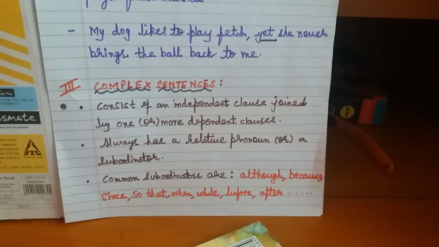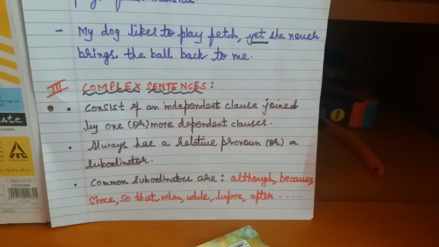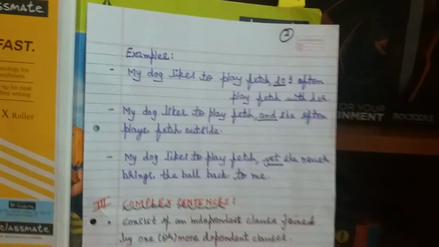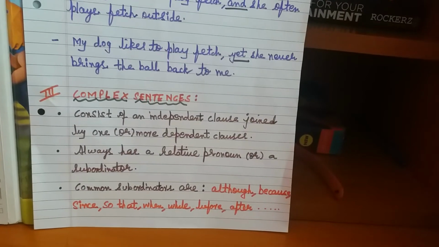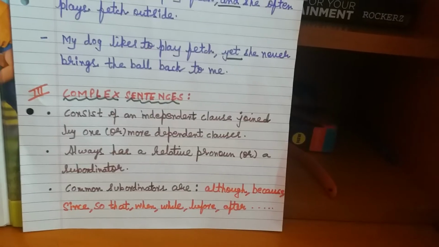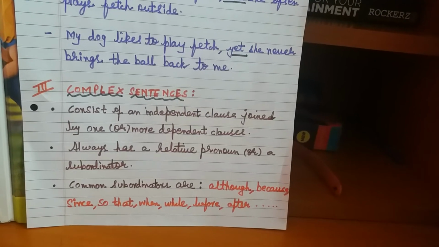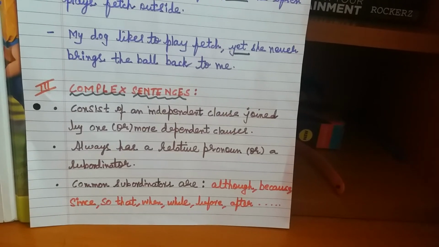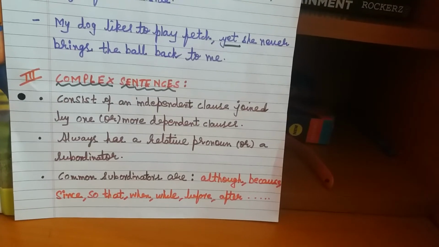Now what is complex? Complex is complex, right? Now look at these complex sentences, students. Now in compound sentences, a few minutes back I told you about coordinating conjunction, and in complex sentences you have to use subordinating conjunctions or subordinating clauses.